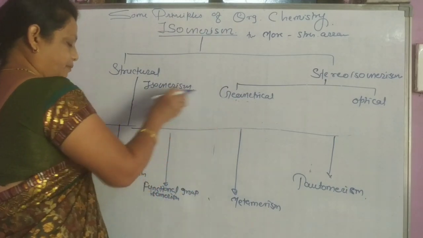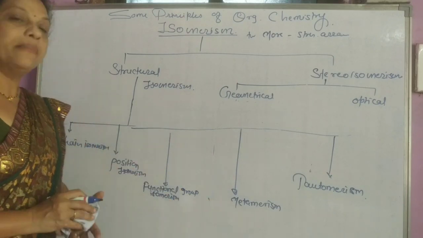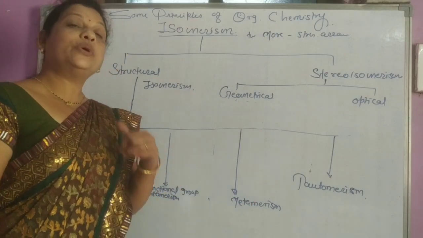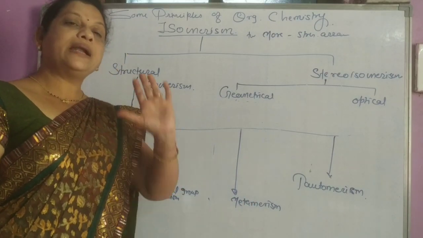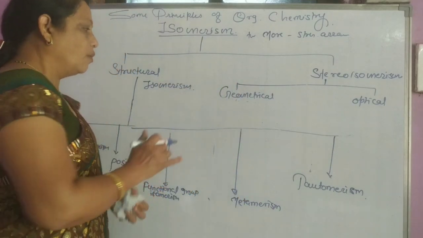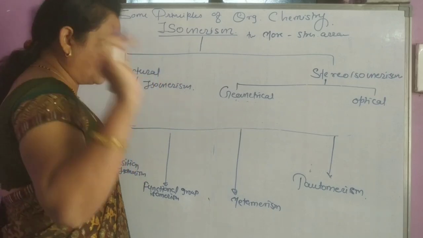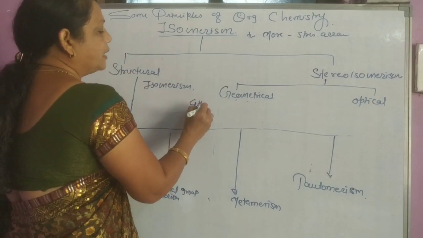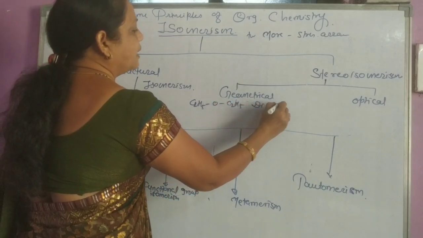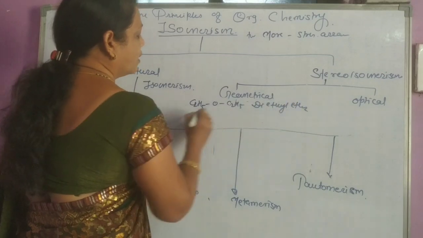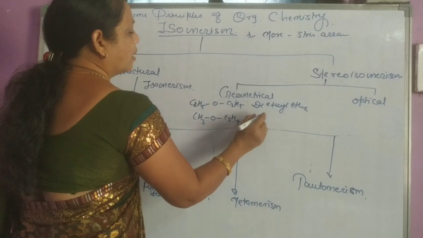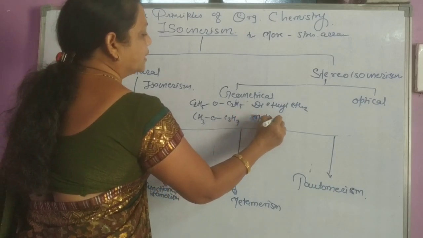Next one is metamers. Metamerism is a type of isomerism belonging to the ether linkage, where different alkyl groups are present on the ether linkage. They are called metamers, having the same molecular formula. For example, C2H5OC2H5, which is called diethyl ether, and CH3OC3H7, which is called methyl propyl ether.